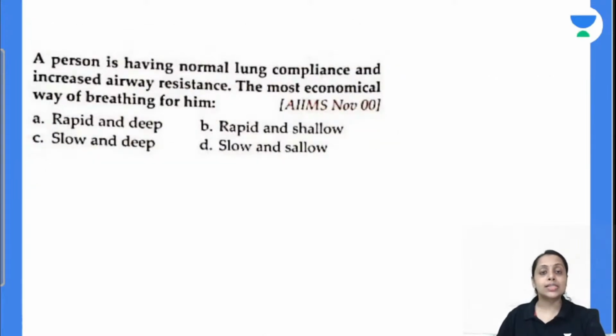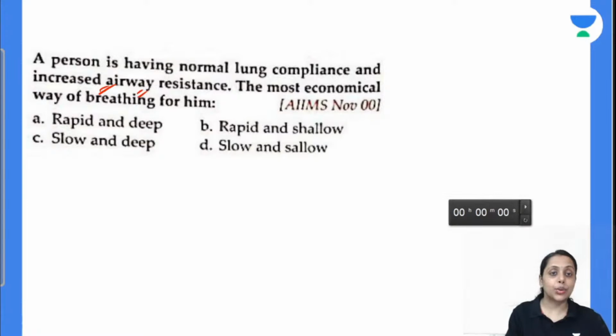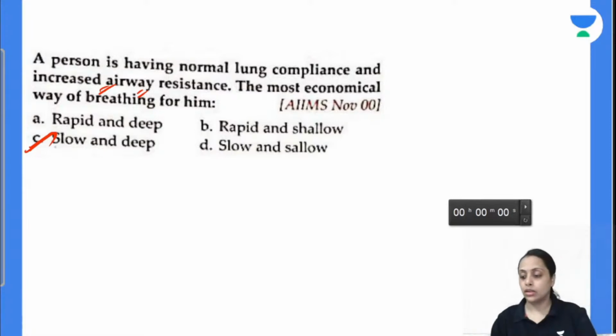Next question. A person has a normal lung compliance, but there is increased airway resistance. The most economical way of breathing for him is rapid and deep, rapid and shallow, slow and deep, or slow and shallow. Person has a normal lung compliance; the most economical way of breathing for him is... Look, in that situation, airway resistance is increased, so slow and deep breathing is the most economical one. No, not rapid and deep, it is slow and deep.